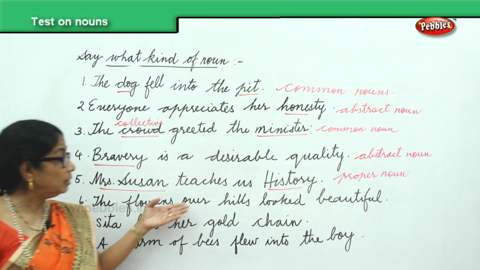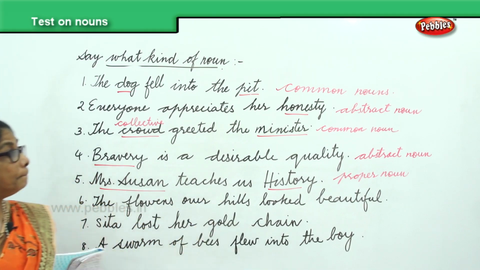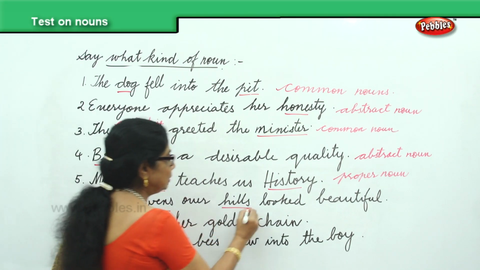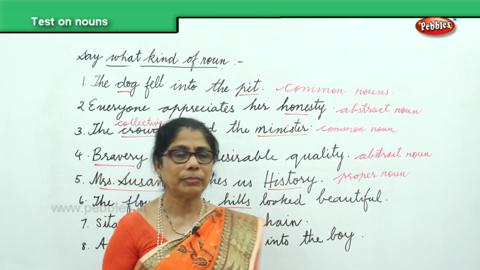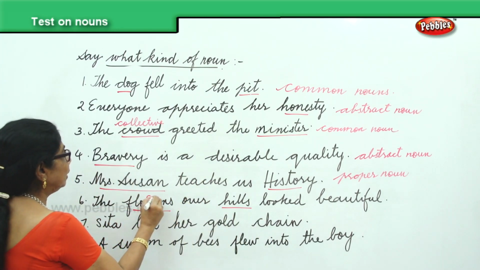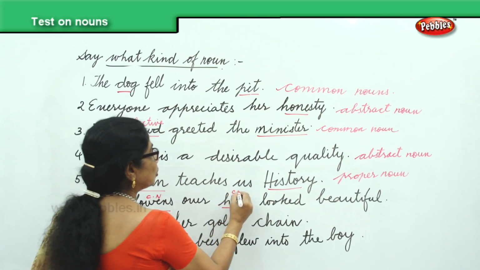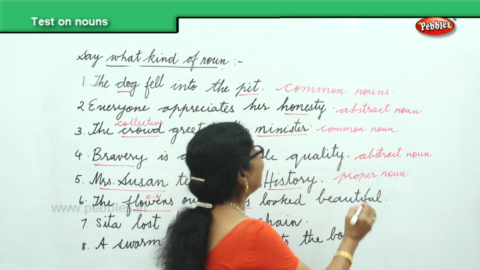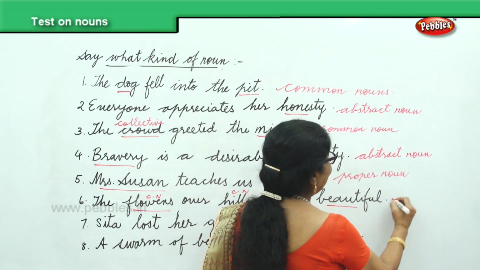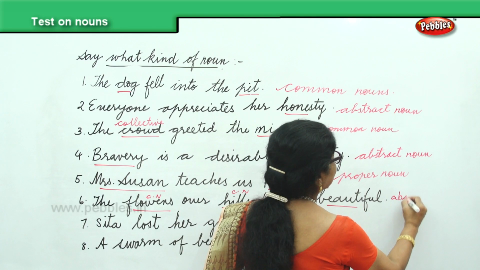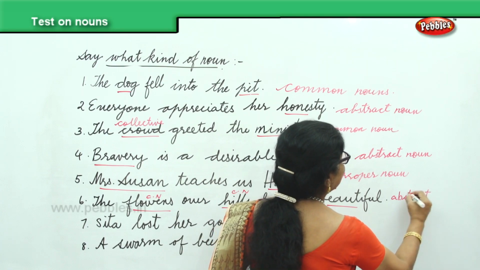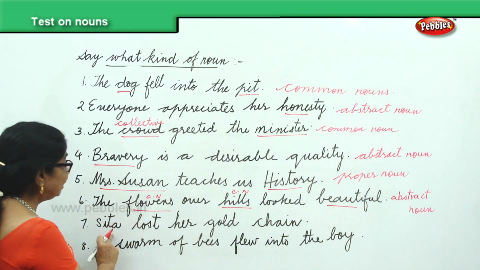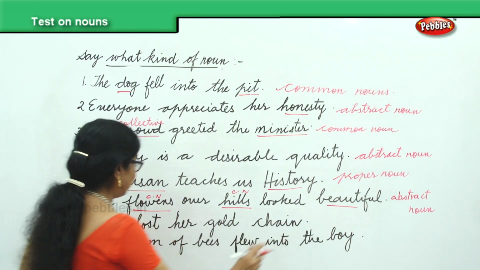Then the flowers over the hill looked beautiful. Now you have flowers, you have hills, they are common nouns. Flowers, common noun, hills, common noun, but you have here something beautiful. That's an abstract noun. Beautiful is an abstract noun. Now, and then you have Sita lost her gold chain.